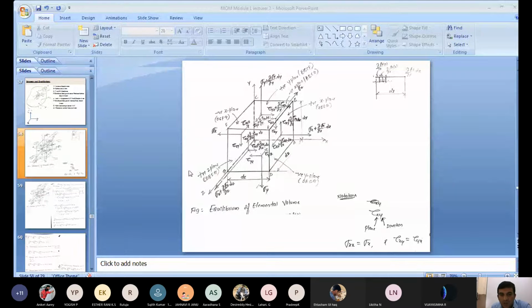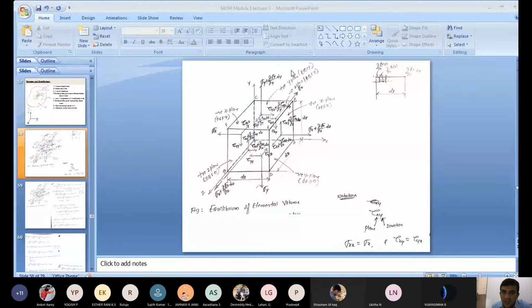How much are you going to move towards the positive x axis here? What is the length here? That length is dx. Once you move that negative x plane toward the positive x axis, how much does it move? dx. That is the thickness of the element along the x direction. Now what do we get here? A, B, E, D. That plane is visible. That plane you call the positive x plane.